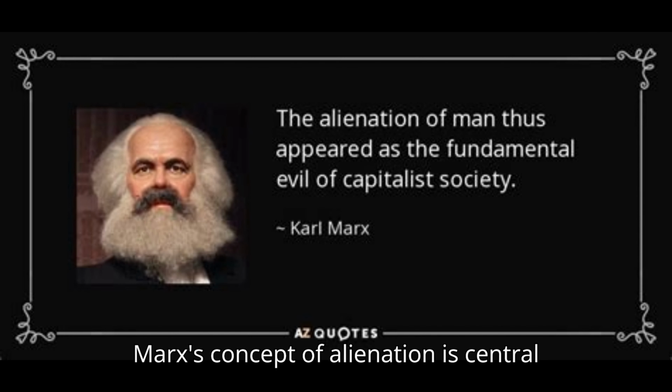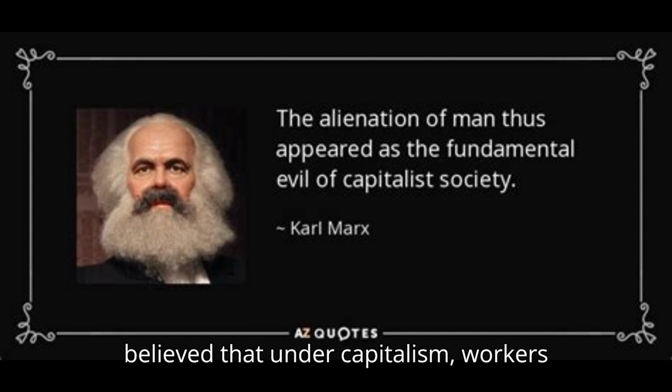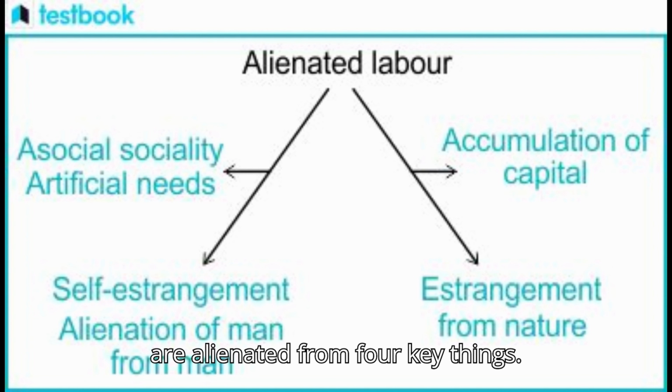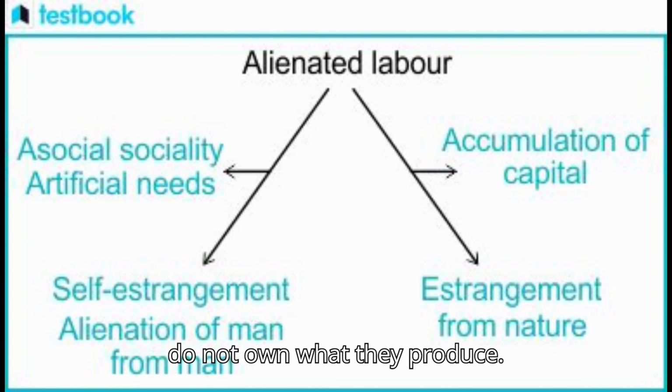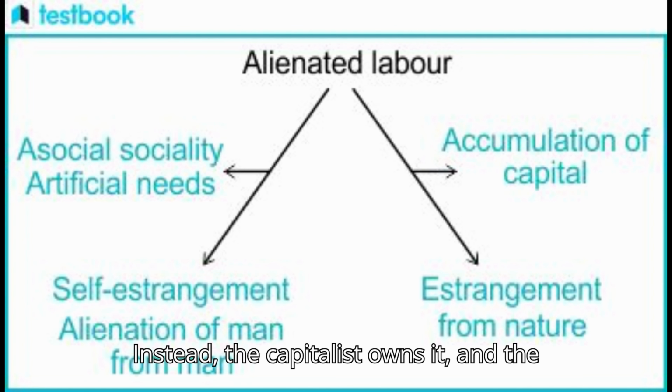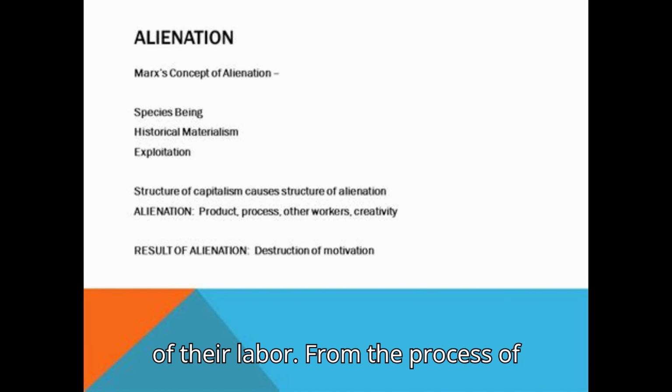Alienation. Marx's concept of alienation is central to his critique of capitalism. He believed that under capitalism, workers are alienated from four key things. From the product of their labor, workers do not own what they produce. Instead, the capitalist owns it, and the worker is disconnected from the outcome of their labor.